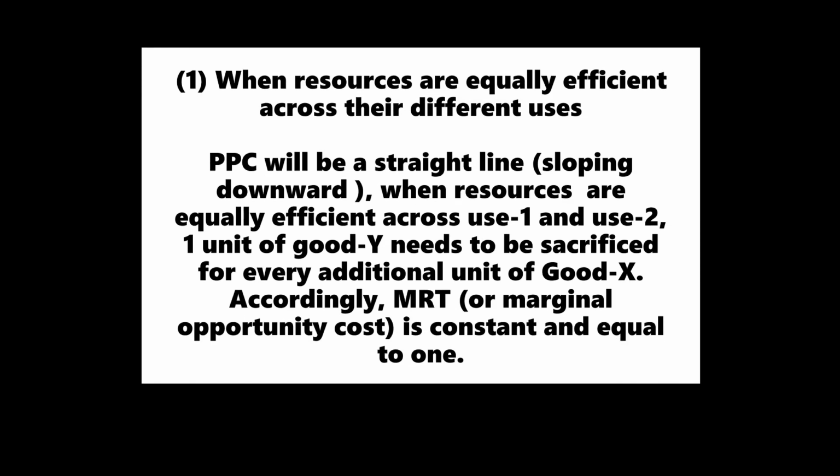First, when resources are equally efficient across their different uses. PPC will be a straight line sloping downward when resources are equally efficient across use 1 and use 2. 1 unit of good Y needs to be sacrificed for every additional unit of good X. Accordingly, MRT, that is, marginal opportunity cost, is constant and equal to 1.